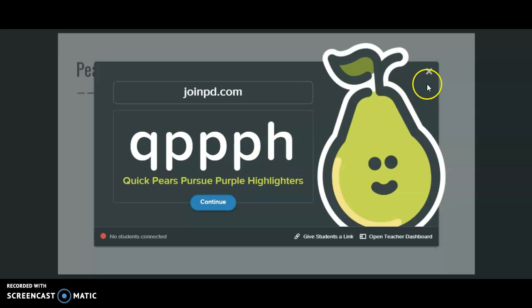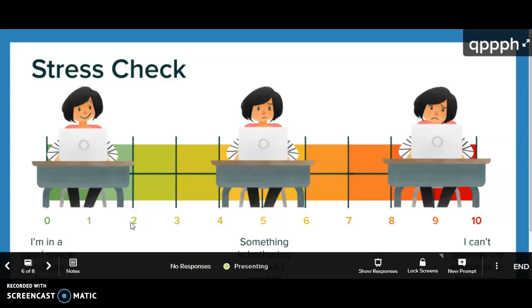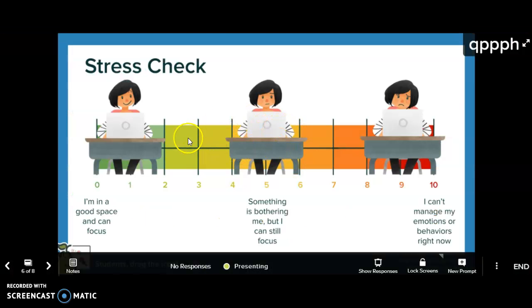The slide that you're interacting with is the next one, slide 6. Once you log in and put in your code, you can move left or right depending on how you're feeling. You don't have to click or submit anything. I will get it on my end and I will see where you're landing.